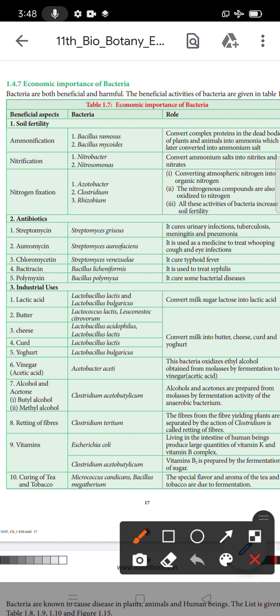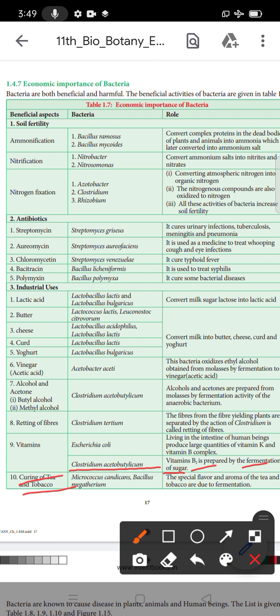Then the next one is Clostridium acetobutylicum. This Clostridium acetobutylicum produces vitamin B2. It is prepared by the fermentation of sugar. Okay. The next one is the curing of tea and tobacco.